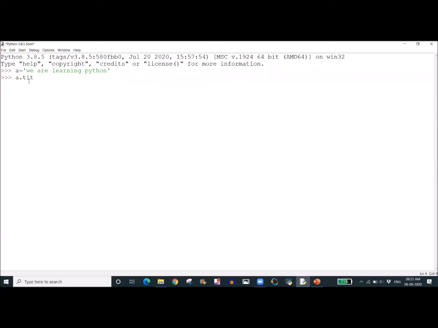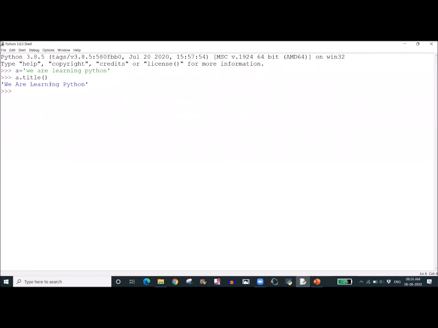Now I am using a dot title. If I want every starting letter of each word in my string to be capitalized, meaning this W is to be capitalized and this A is to be capitalized, every starting letter in the word should be capitalized. That is possible by using title. Now I am giving a dot title. So see here, we are learning Python. The same string is printed, but the starting letter of every word is capitalized. For that we use a dot title.